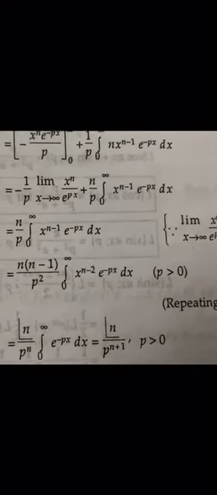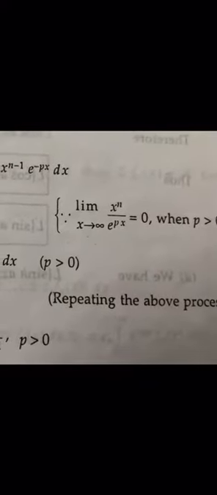This is equal to minus 1 by p limit x tending to infinity of x raised to n upon e raised to power px, plus n by p times the integral from 0 to infinity of x raised to n minus 1 e raised to minus px dx. This is equal to n by p times the integral from 0 to infinity of x raised to n minus 1 e raised to minus px dx,